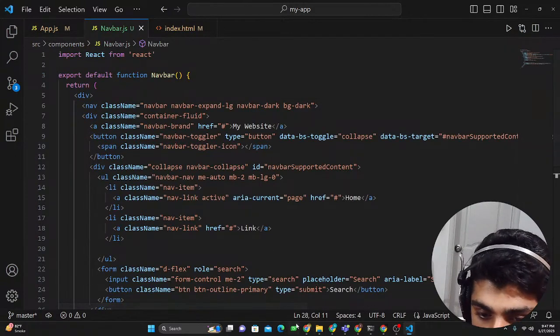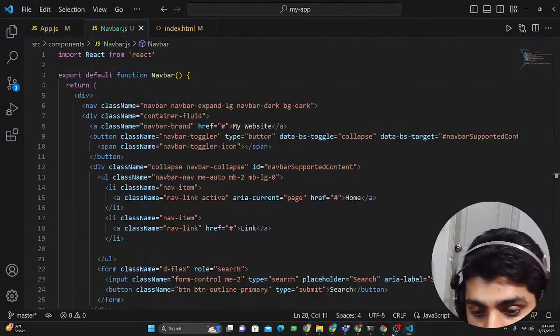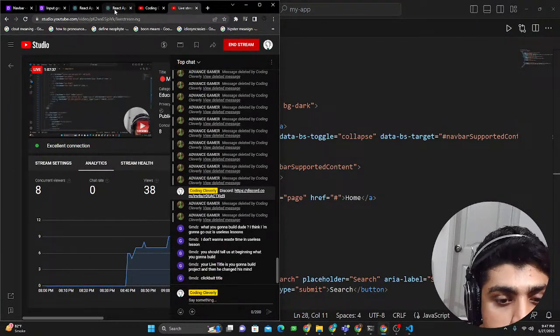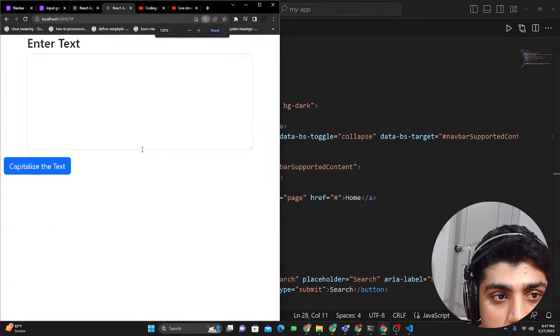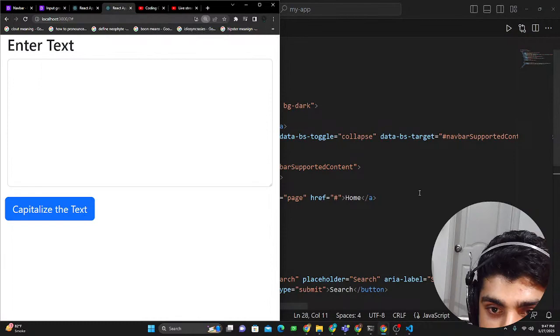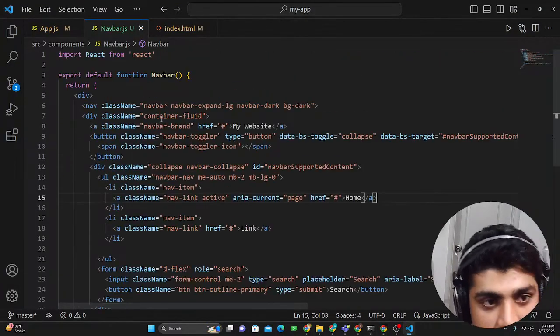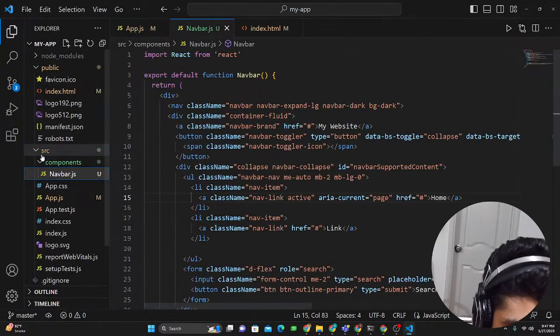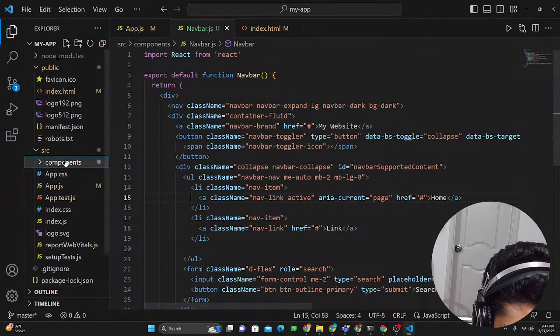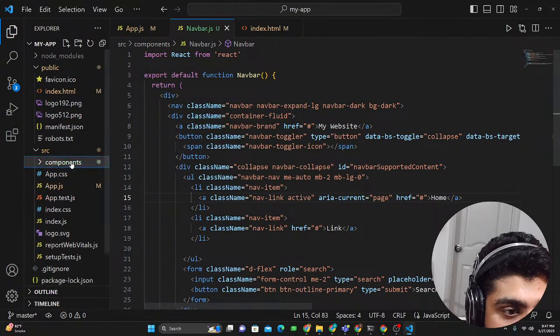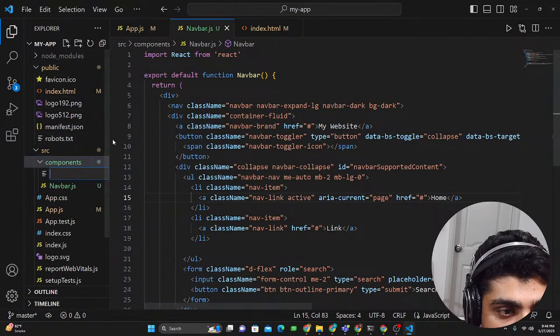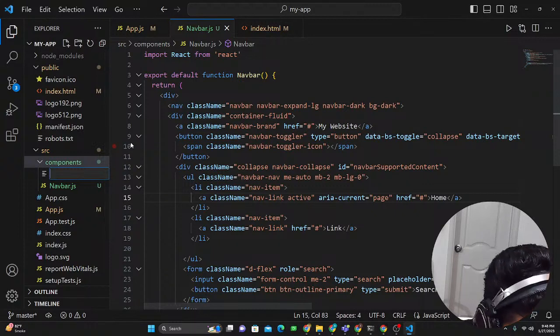And if I go back to the app, my app is still running. But what's going to happen is that the app no longer shows me the navbar. It's gone, and it just shows me this text form. Now I'm going to put this text form in another component file as well. So here we have components and we have navbar. Let's add in another component, and I'm going to call it text form.